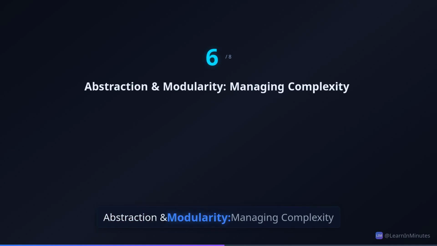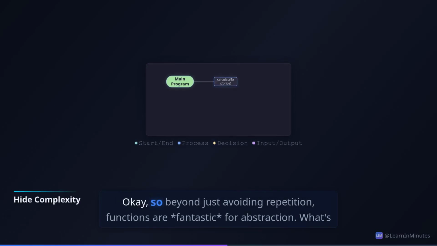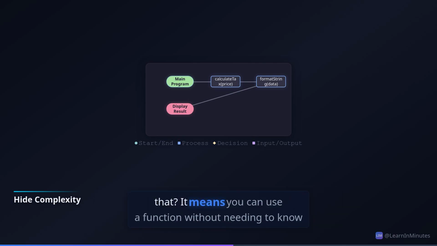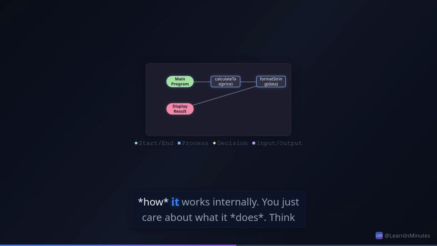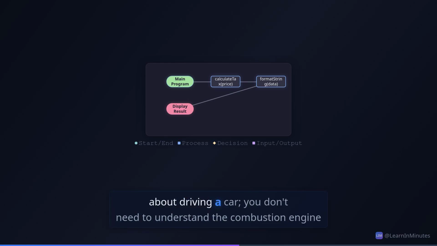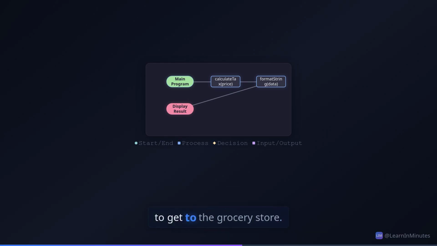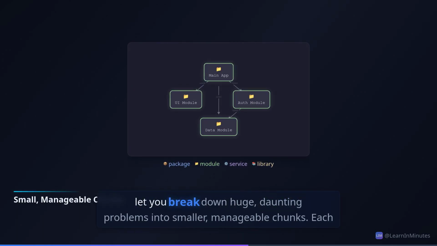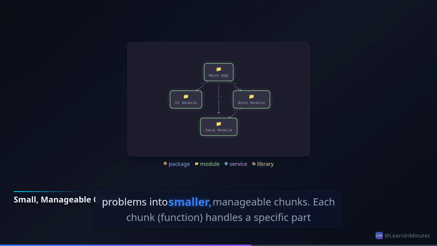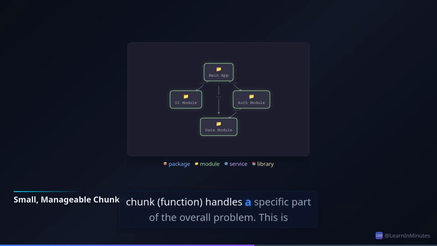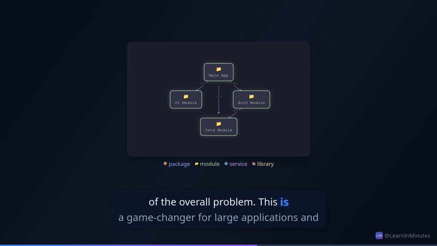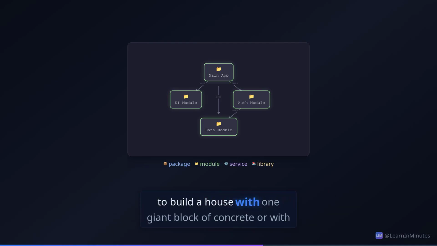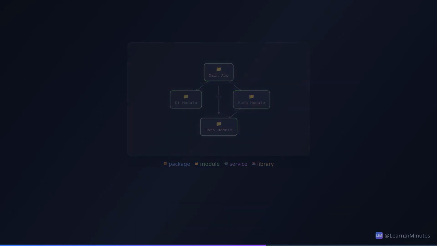Abstraction and modularity, managing complexity. Okay, so beyond just avoiding repetition, functions are fantastic for abstraction. What's that? It means you can use a function without needing to know how it works internally. You just care about what it does. Think about driving a car. You don't need to understand the combustion engine to get to the grocery store. This leads directly to modularity. Functions let you break down huge, daunting problems into smaller, manageable chunks. Each chunk, each function, handles a specific part of the overall problem. This is a game changer for large applications and teamwork. It's the difference between trying to build a house with one giant block of concrete or with individual bricks.